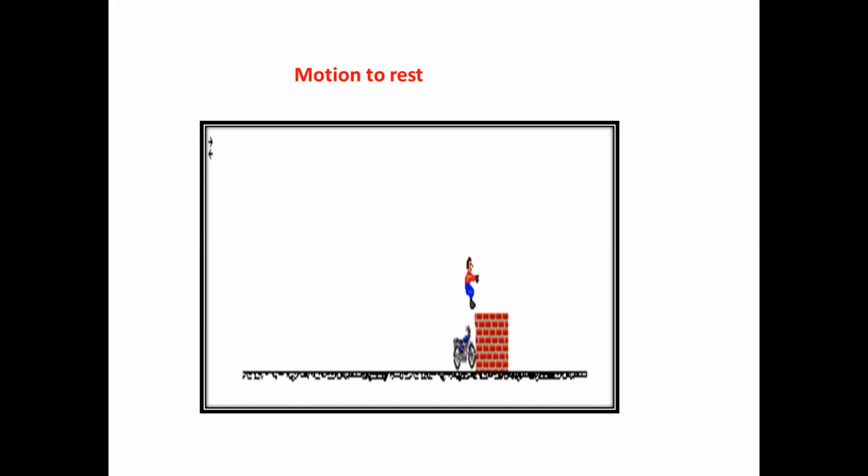The wall has applied force on it and the bicycle has stopped running. So with the help of application of force, you can bring the object which is in motion to rest.